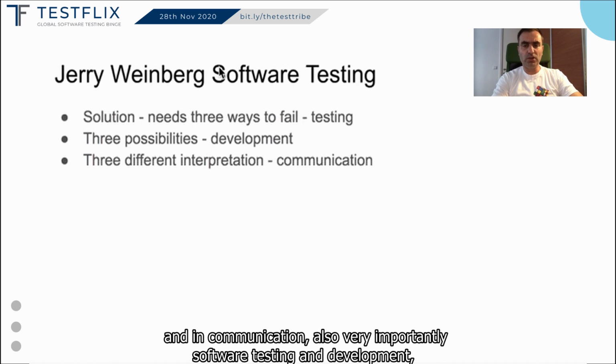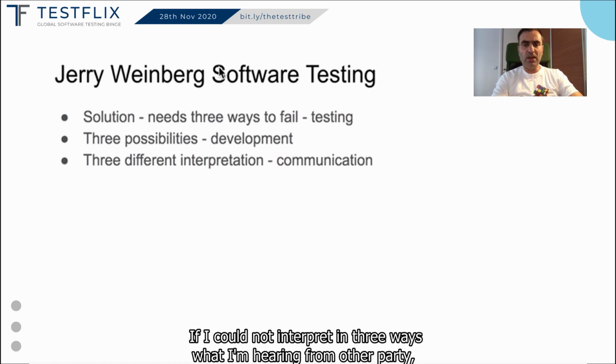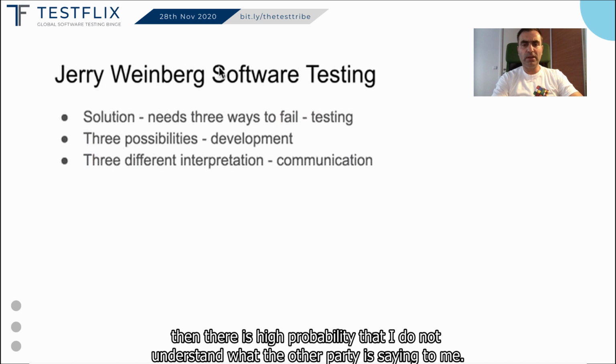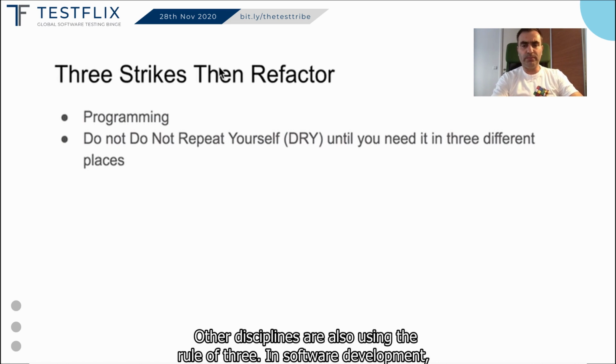And in communication, also very important in software testing and development, if I could not interpret in 3 ways what I'm hearing from the other party, then there is high probability that I do not understand what the other party is saying to me. Other disciplines are also using a rule of 3.